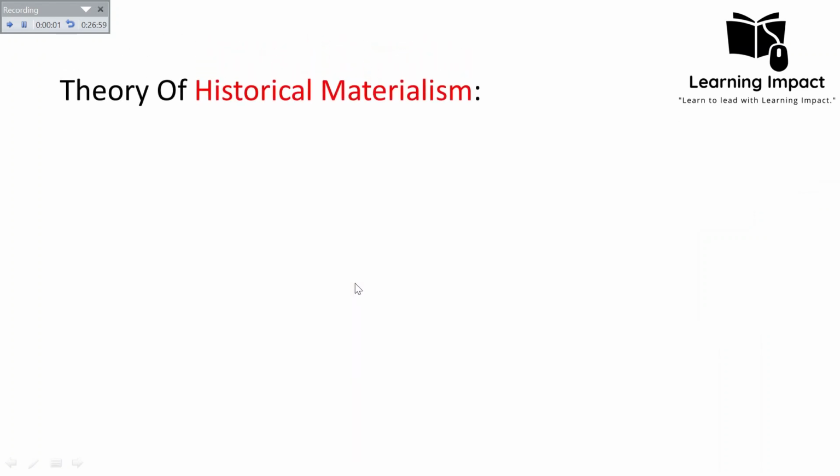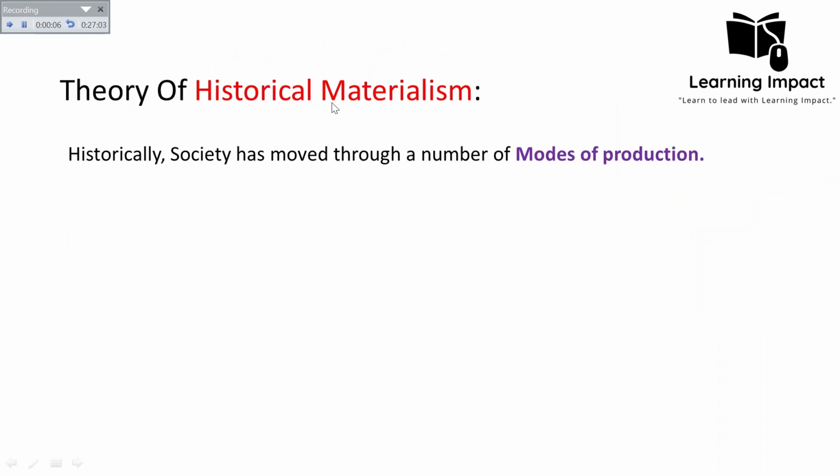Okay, then his theory of historical materialism. Historical materialism is actually the history of society. If we focus on this title, historical materialism, he studied the history, meaning the progress of society from one phase to another, by giving reference to the material things, by keeping the material forces at the center of the study. This is what we call historical materialism.